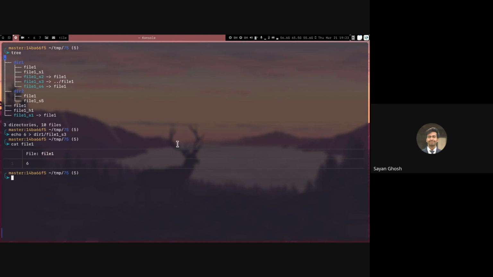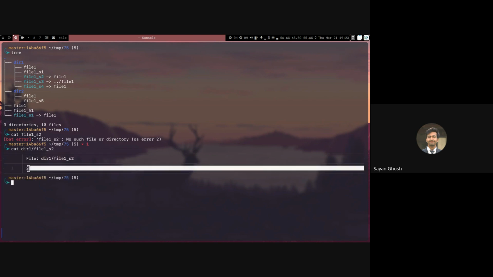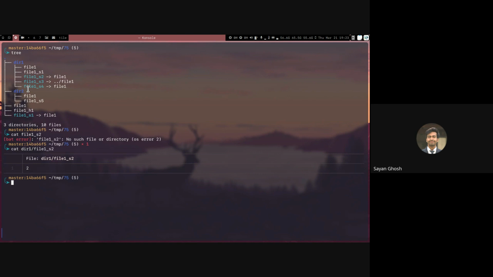Right? And we can also see that the value of the link will change. So for example, right now you can see that file1_s2 in dir1 is pointing to a file1 in its same folder. So if I do cat file1_s2, you can see that it's pointing to 2. But if we have a link with the same name pointing to file1 in the parent directory, then that will point to this file1. So then the value of that will be 6, or whatever is the value of this file1.